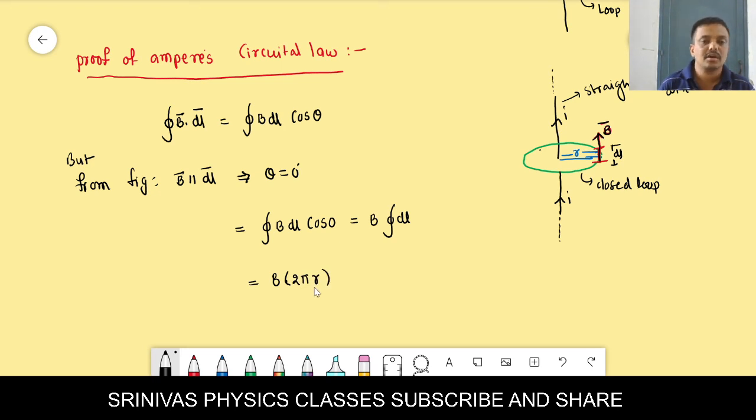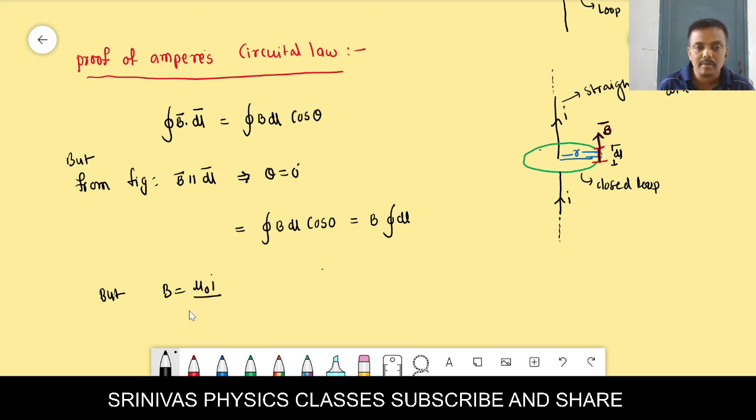But we know one thing. One more point we can write here. B is the magnetic induction due to a straight infinite current wire. What is the magnetic induction due to a straight infinite current wire? Do you know? It is a straight current wire at all distances. The B formula I derived yesterday from the Biot-Savart law, in the note I gave.